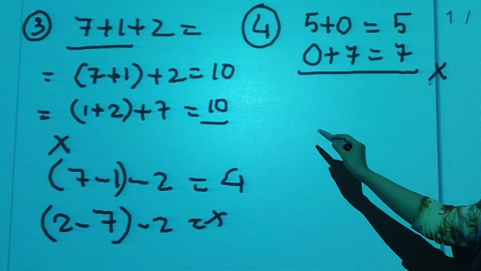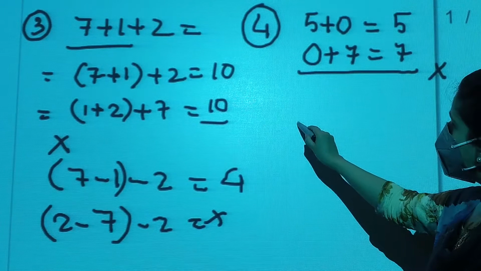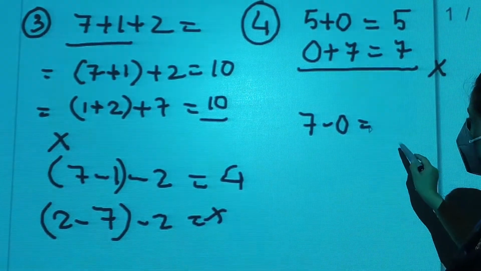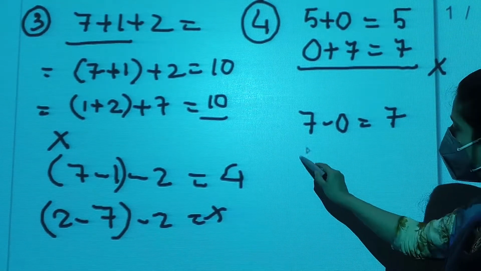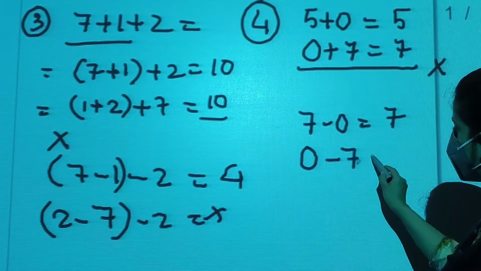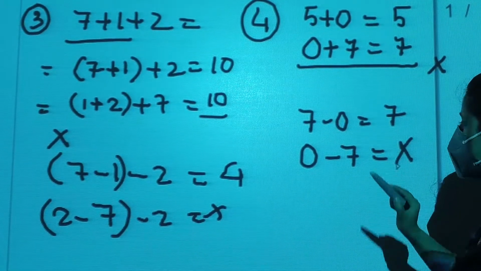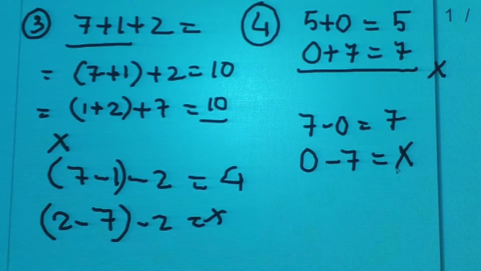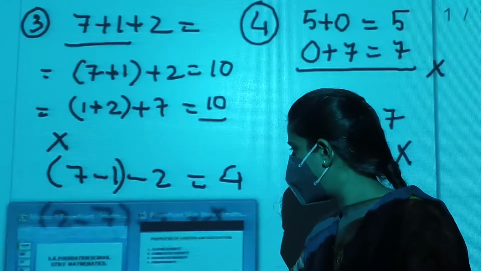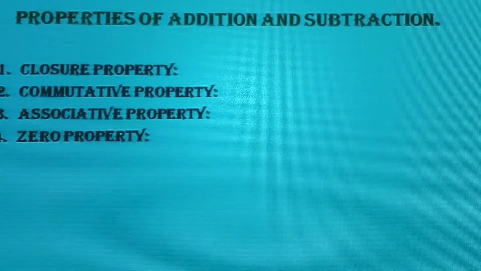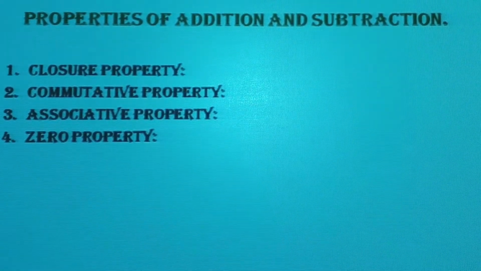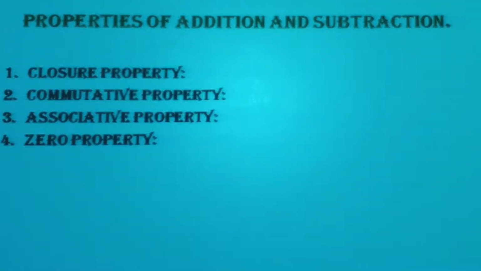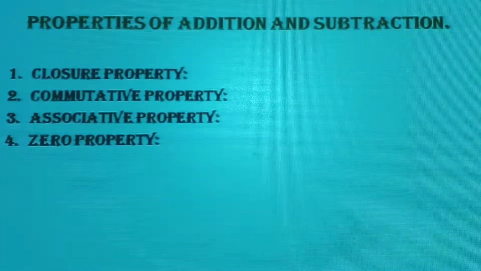You know why? Say if we subtract 7 minus 0, what will we get, students? We will get 7. But if we subtract 0 minus 7, we will not get that 7. Again, subtraction does not follow this property. So, there are 4 properties of addition, which are closure property, commutative property, associative property and zero property. All these properties are not followed by subtraction.